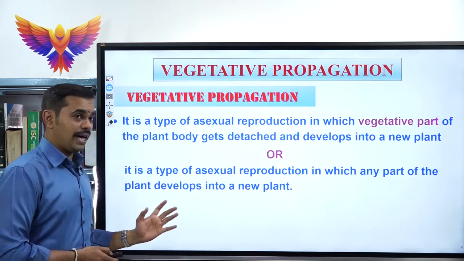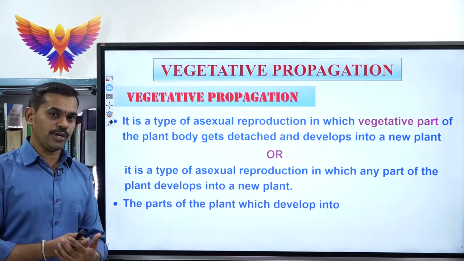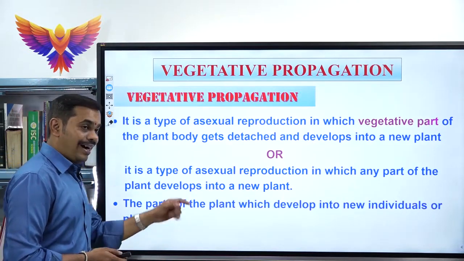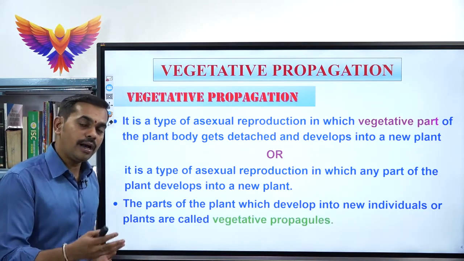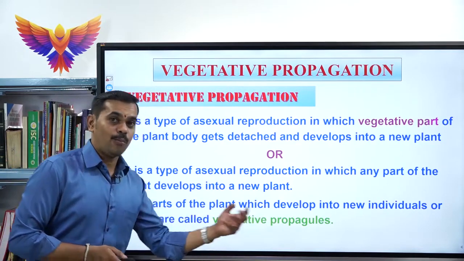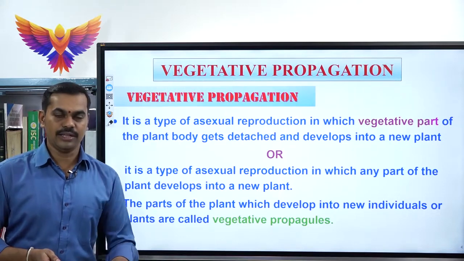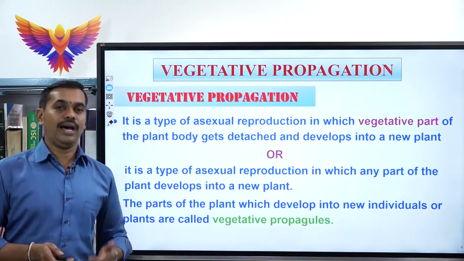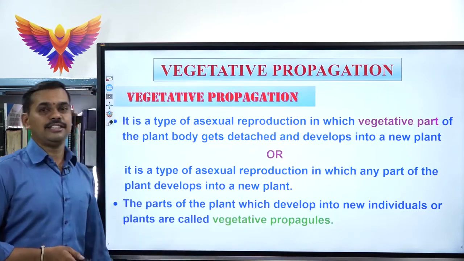Next, we will be learning the definition of vegetative propagules. What do you mean by a vegetative propagule? Whatever parts of the plant develop into a new individual or a new plant, such parts are called vegetative propagules, whether it may be a leaf, a runner, a rhizome, or a stolon, whatever it is. Next, we will be learning in a series.